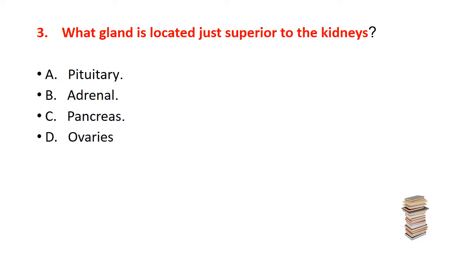Now third question is, what gland is located just superior to the kidneys? First one is pituitary gland, second option adrenal gland, third option pancreas, and last ovaries. The correct answer is B, that is adrenal gland, or we can say suprarenal gland.